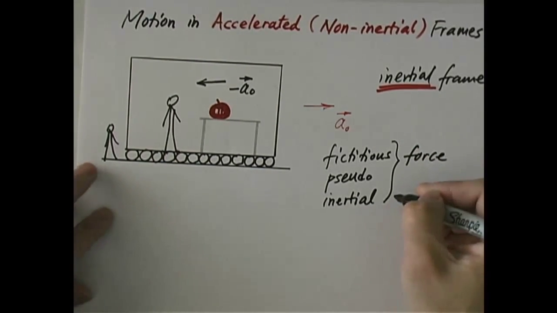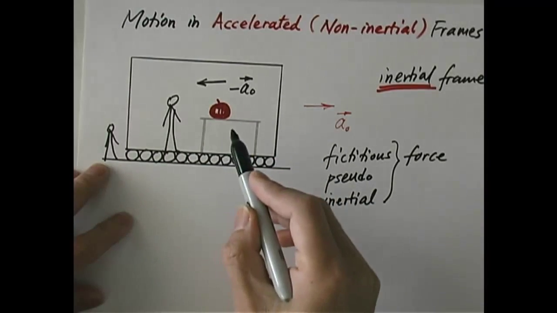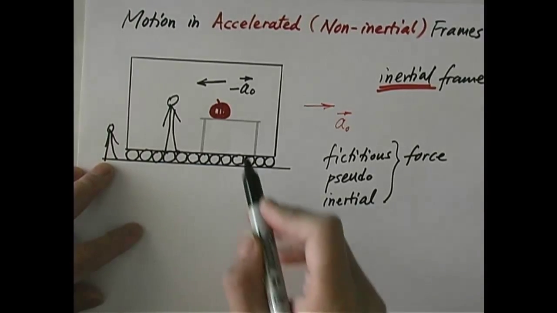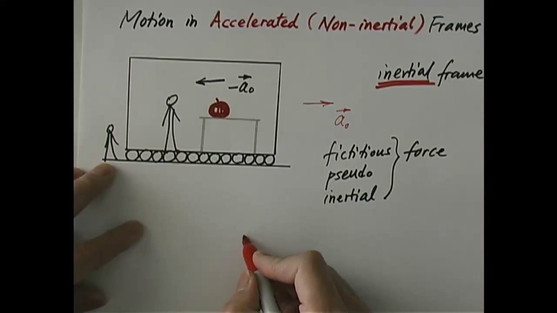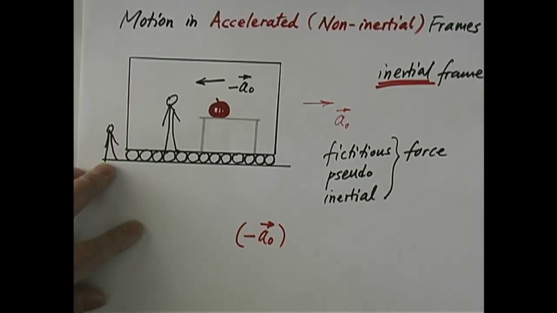That force is not real, but we pretend that it existed. And that force would then, if you add it to conventional forces, help us restore the validity of Newton's second law, even in a non-inertial frame of reference. So that is the price we pay. That is, we imagine a pseudo force that does not quite really exist. So how much is that pseudo force equal to? That pseudo force is equal to mass times the acceleration it provides. The acceleration is negative a0, and therefore you have negative a0 times the mass.